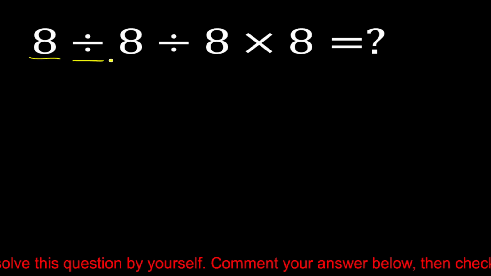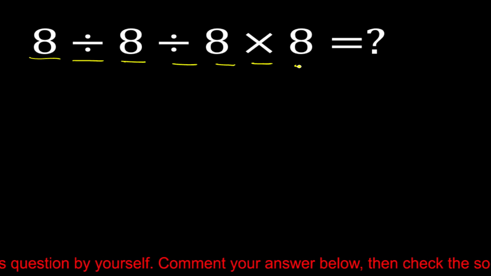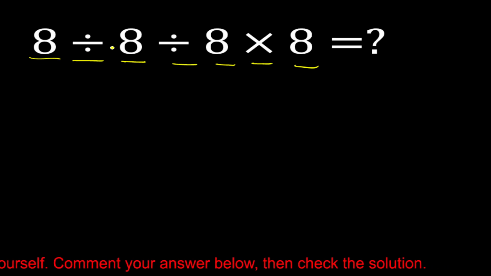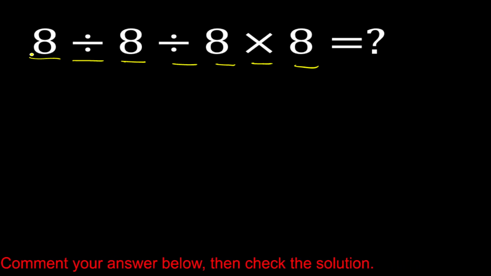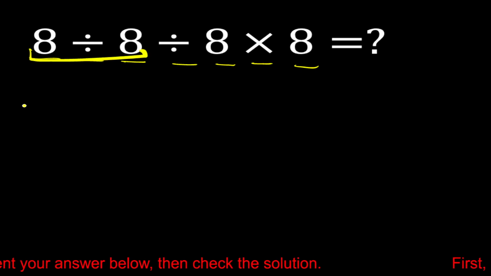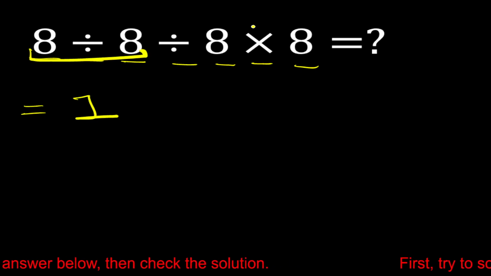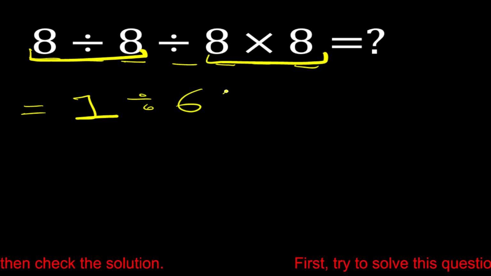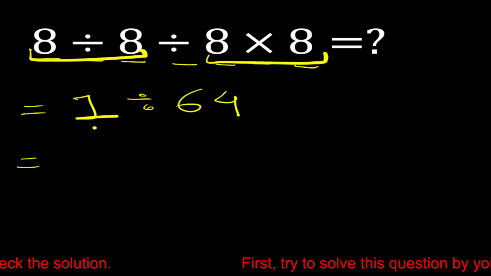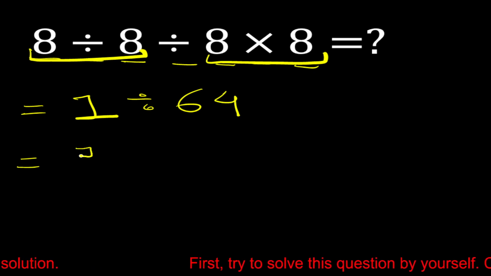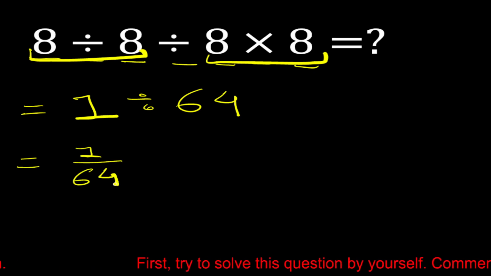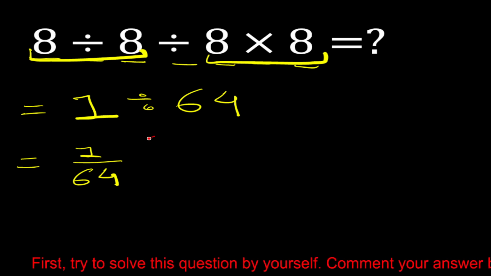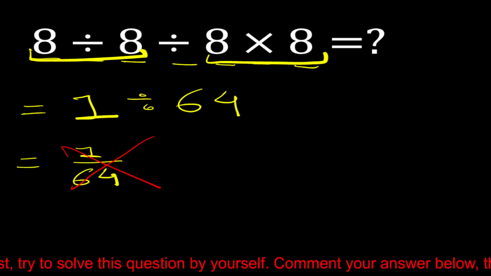8 divided by 8 multiply 8. Okay, so most people see this question and solve it quickly, like 8 divided by 8 is equal to 1. Then divide 8 multiply 8 is equal to 64. So 1 divided by 64 can be written as 1 by 64. But here they are making a mistake because this answer is not correct. This answer is completely wrong.